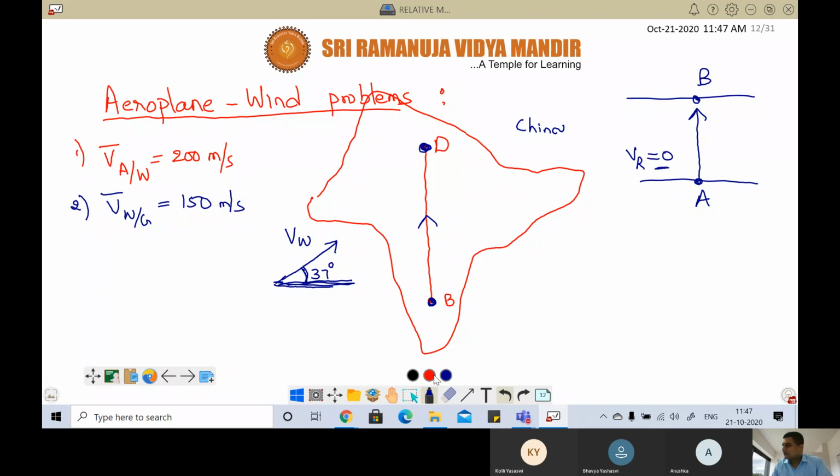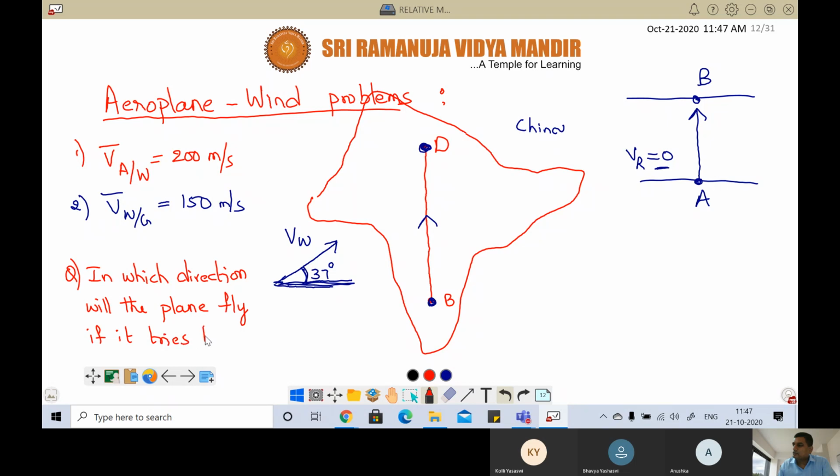The question is in which direction will the plane fly if it tries to fly towards Delhi?